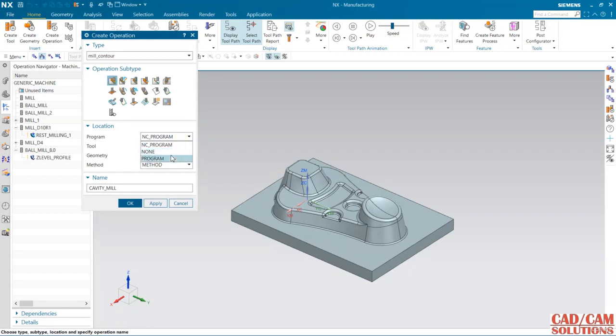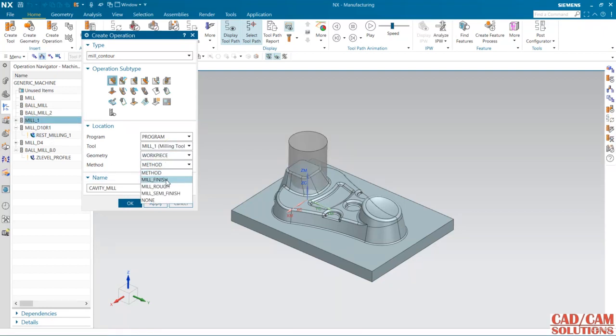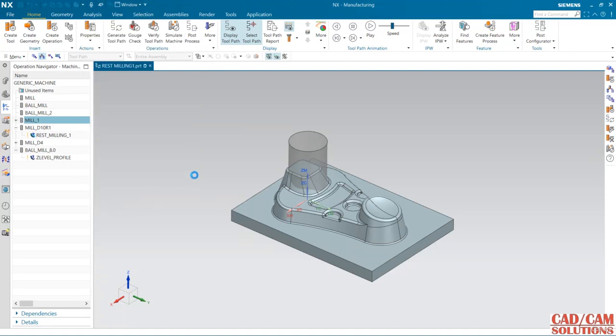First I'm going to do this cavity mill, and my tool is this mill one, and workpiece is my geometry, and I want to do the roughing operation.